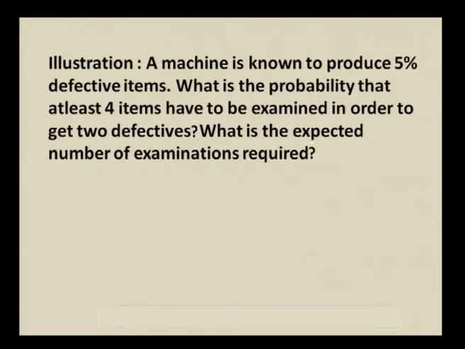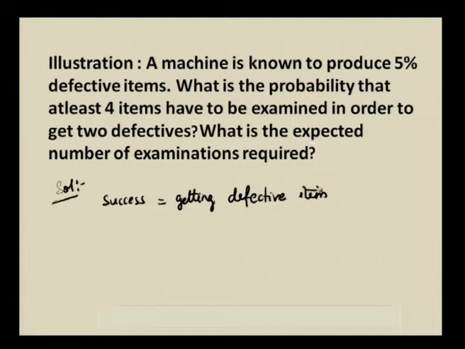Next type of problem: a machine is known to produce 5% defective items. What is the probability that at least 4 items have to be examined in order to get 2 defectives? What is the expected number of examinations required? Solution: a machine is known to produce 5% defective items. So, success is considered as getting a defective item. We should always fix up the success, defective item, then only we can talk about the failure.